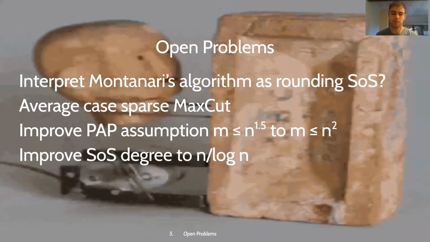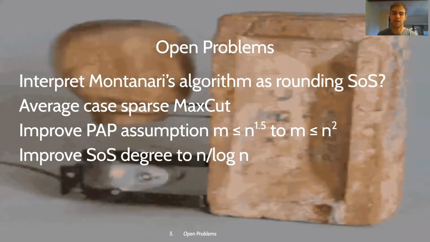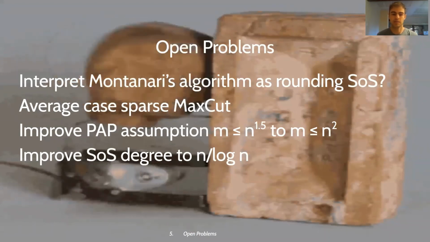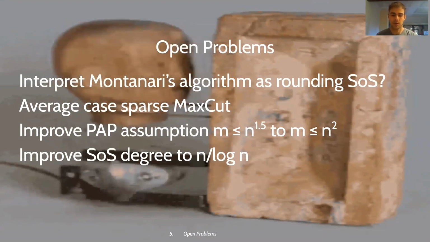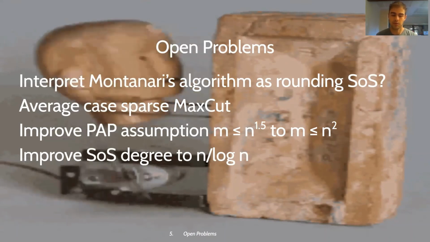The second problem is to think about average case sparse max cut. So the Sherrington-Kirkpatrick model corresponds to dense max cut on the complete graph with Gaussian edge weights. It'd be interesting to prove SOS bounds for sparse max cut as well. Finally, there are 2 other technical open problems that arise from this work. The first is to improve this assumption, n less than or equal to n to the 1.5, to n less than or equal to n squared.